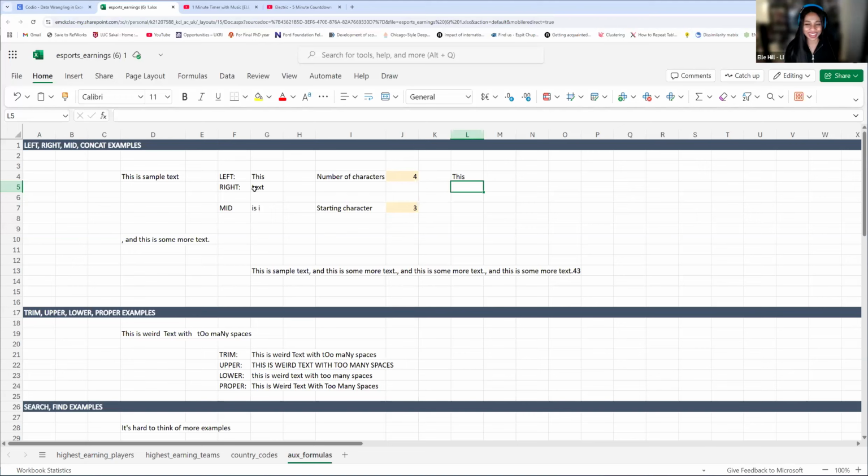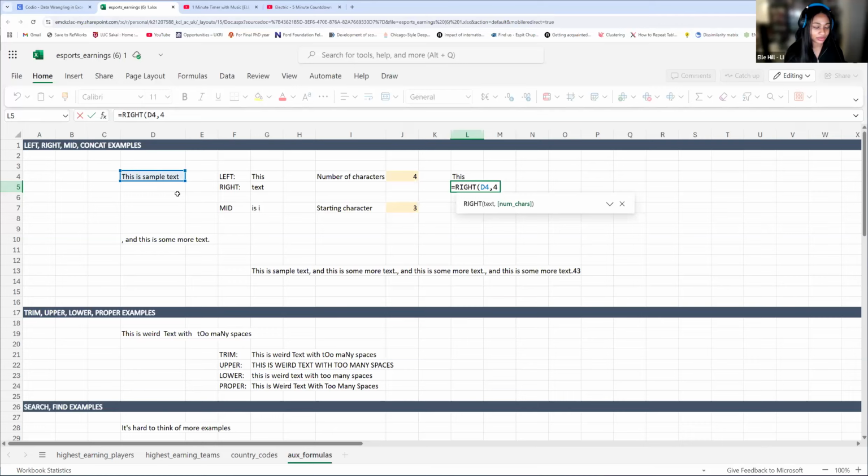Same, but use right. Yeah, exactly. We're still going to click on the text we're extracting from, and then we want 4 characters because text has 4 characters in it. So then we'll do 4.